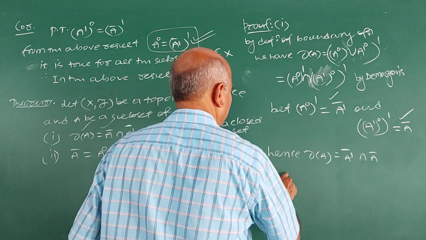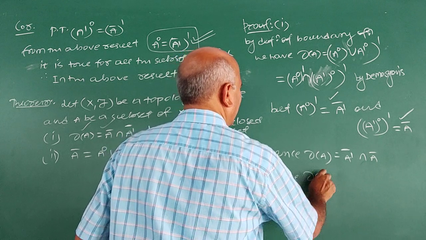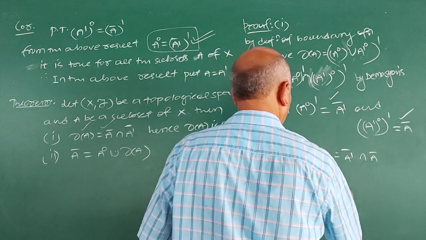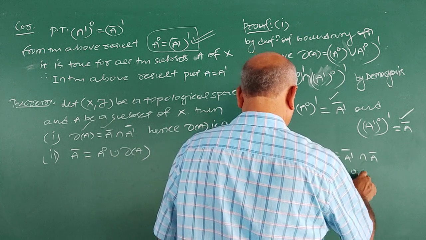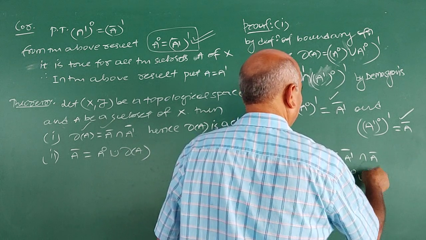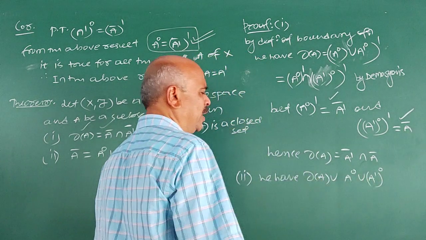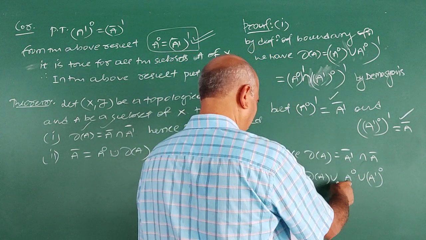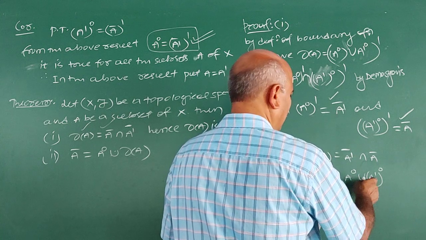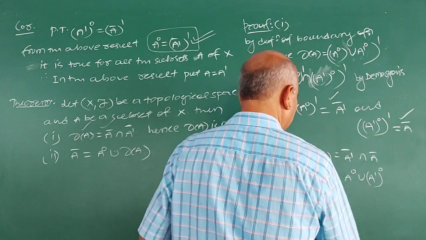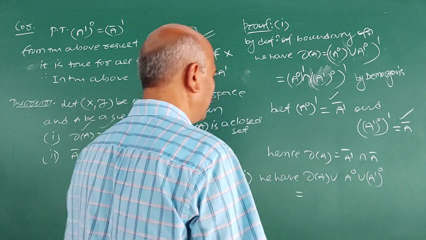We have boundary of A union interior A union exterior A. It is called exterior A. Boundary of A union interior A union exterior A is equal to, what is boundary of A?